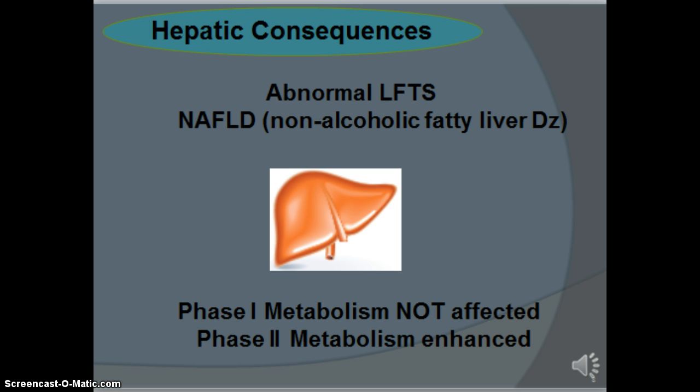Abnormal liver function tests, such as elevated alanine aminotransferase, or ALT, are common in up to 1/3 of all obese patients, but drug clearance and phase 1 drug metabolism is usually not affected. By contrast, phase 2 drug metabolism is enhanced. Obese patients are at an increased risk of non-alcoholic fatty liver disease and cirrhosis, which can ultimately affect metabolism and clearance.